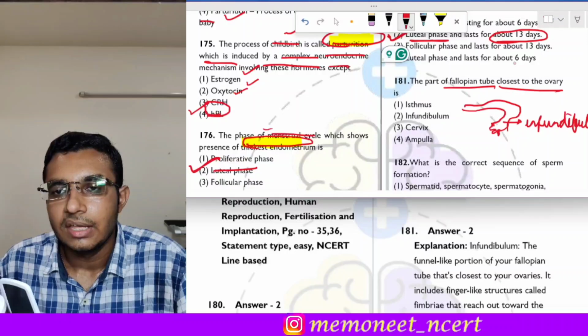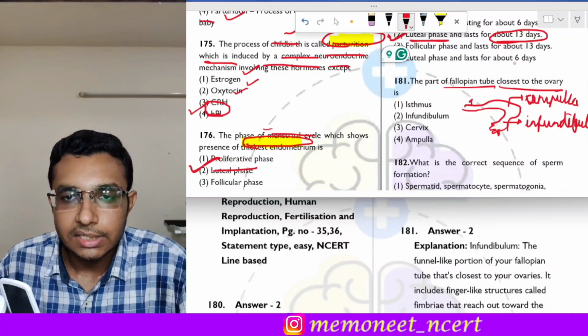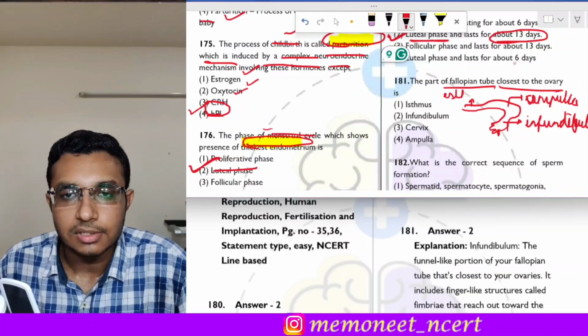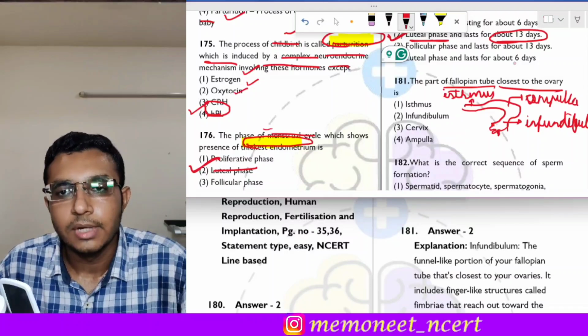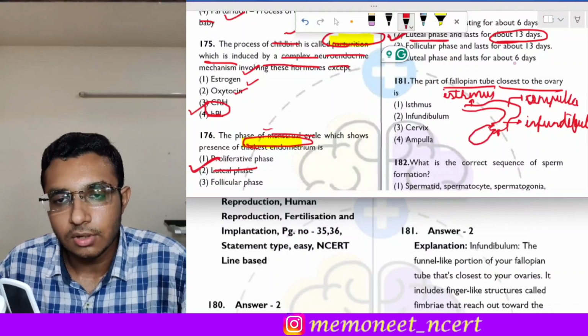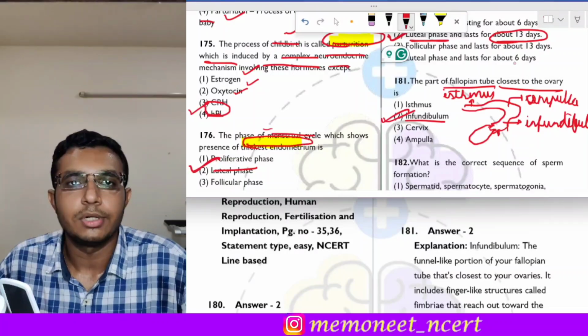Okay, then comes the ampulla, which is the widest part, and near the uterus there is the isthmus. Okay, so these are the parts of the fallopian tube, and the part which is closest to the ovary is the infundibulum. Okay, so the correct answer is option 2.